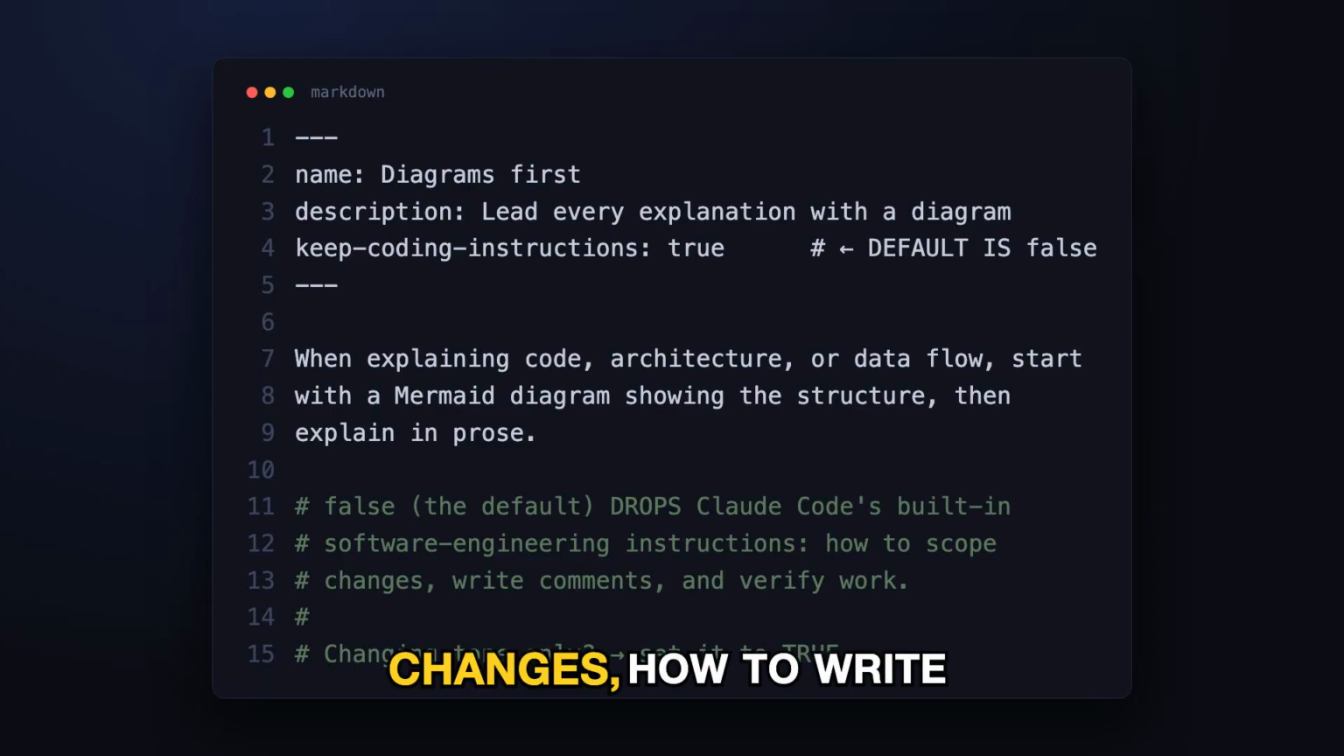How to scope changes, how to write comments, how to verify work. So if you write a custom style just to change the tone and you don't set that to true, you don't get a politer coding assistant. You get something that isn't really a coding assistant anymore. Set it to true when you're changing how Claude talks but still want it coding the same way.